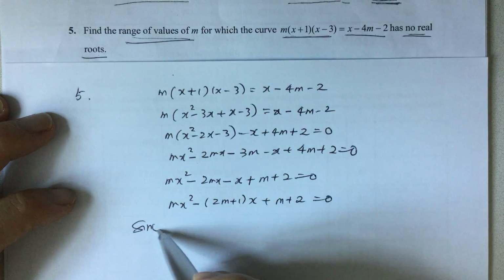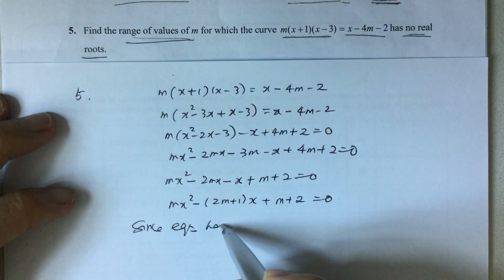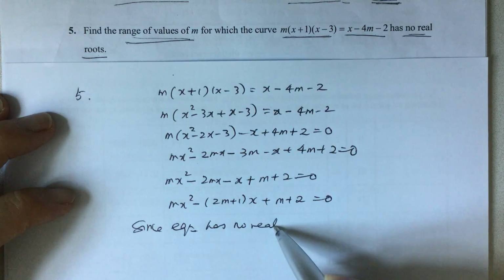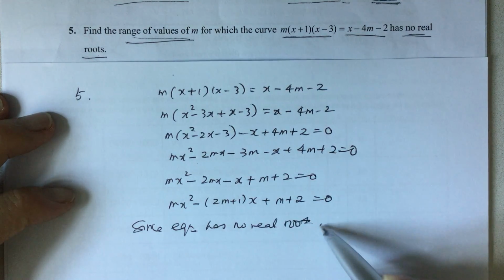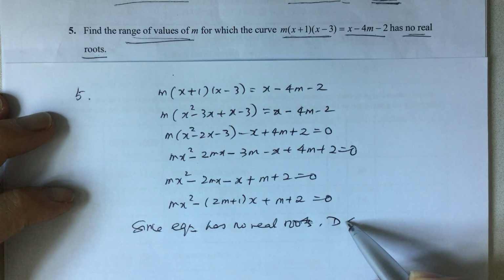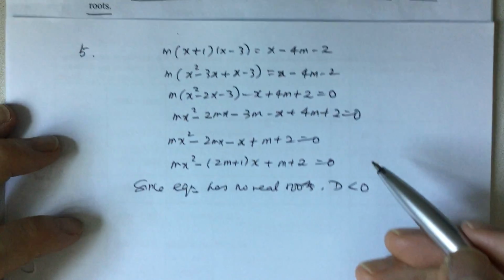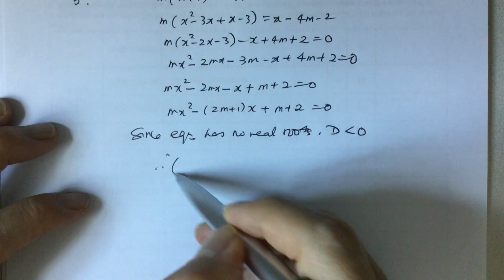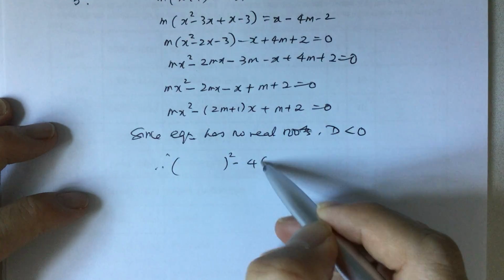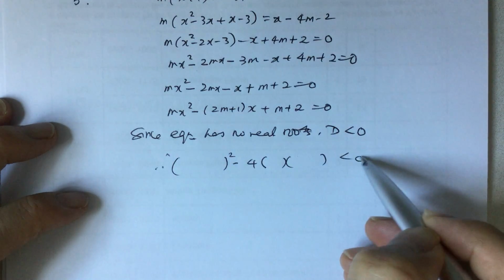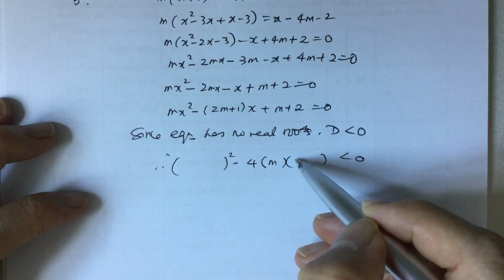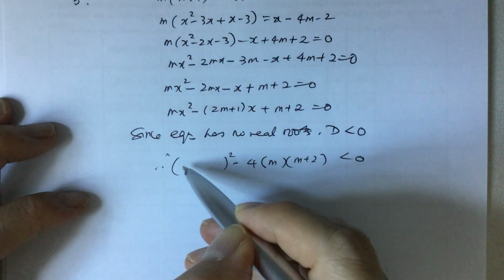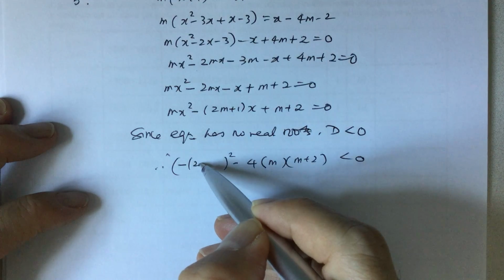So since the equation has no real roots, our discriminant must be less than 0. Right? So therefore, b squared minus 4ac less than 0. Your a is m, c is m plus 2, b is negative (2m plus 1).